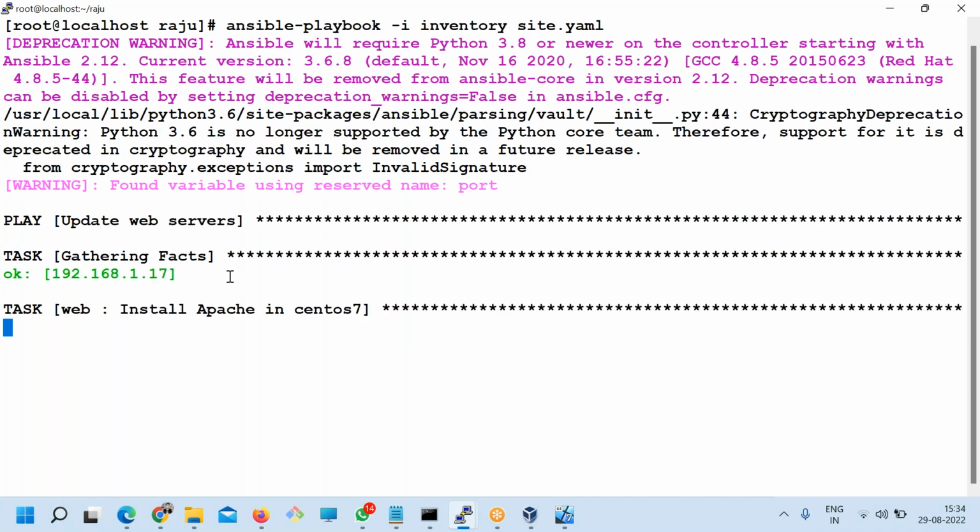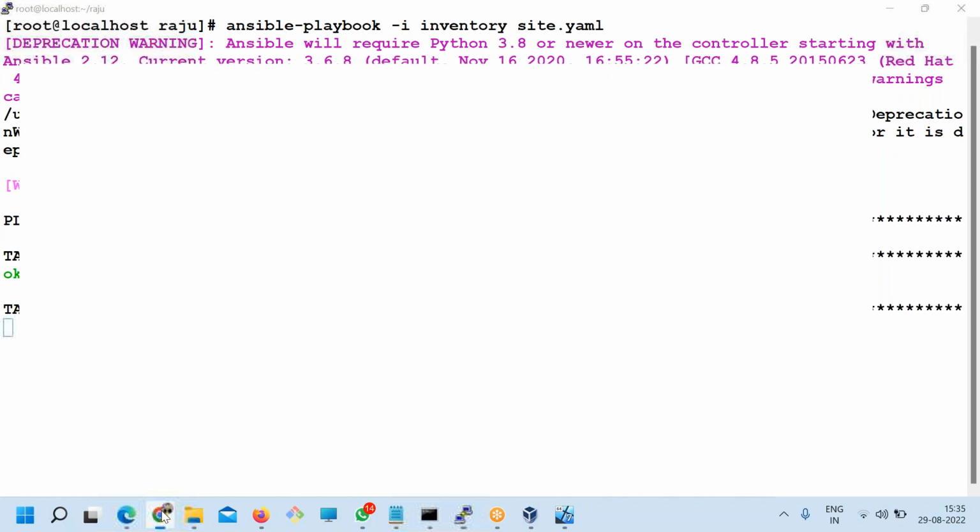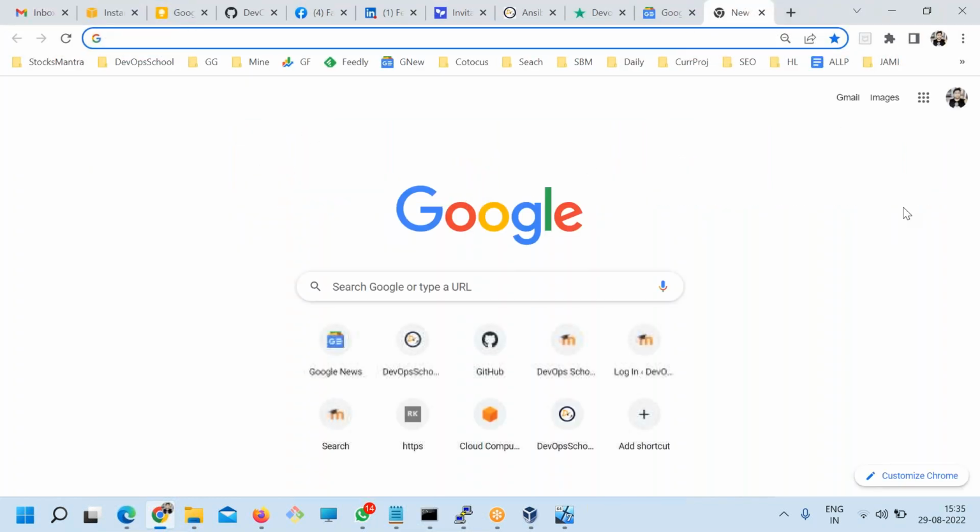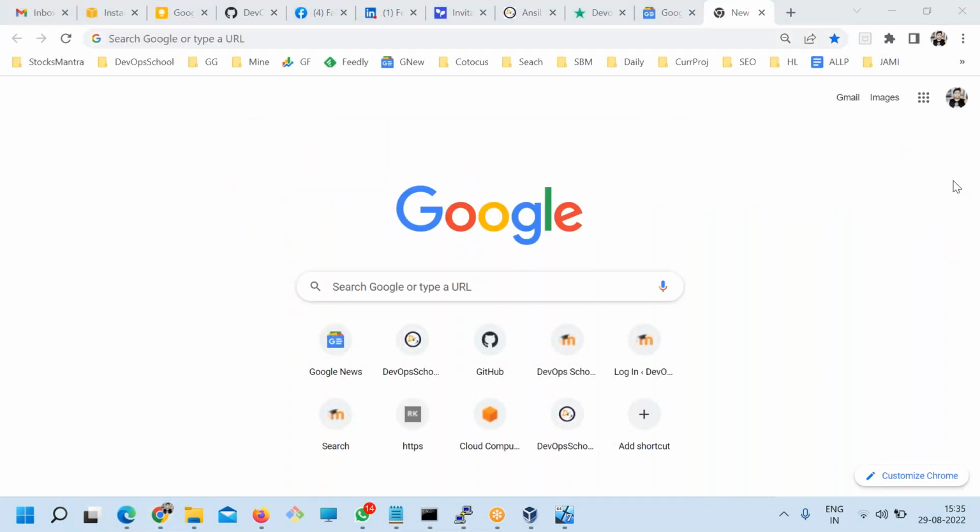Okay, so now let it run. Now I'm going to tell you one important thing, guys. What if I tell you that for any generic software available on this planet, the role has been developed already? That means you don't have to write even one line of code in Ansible.